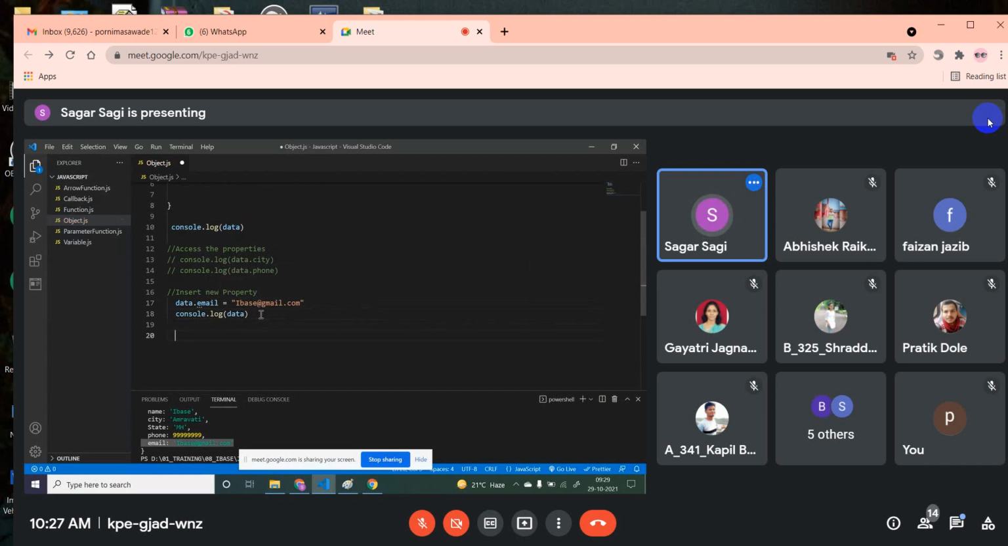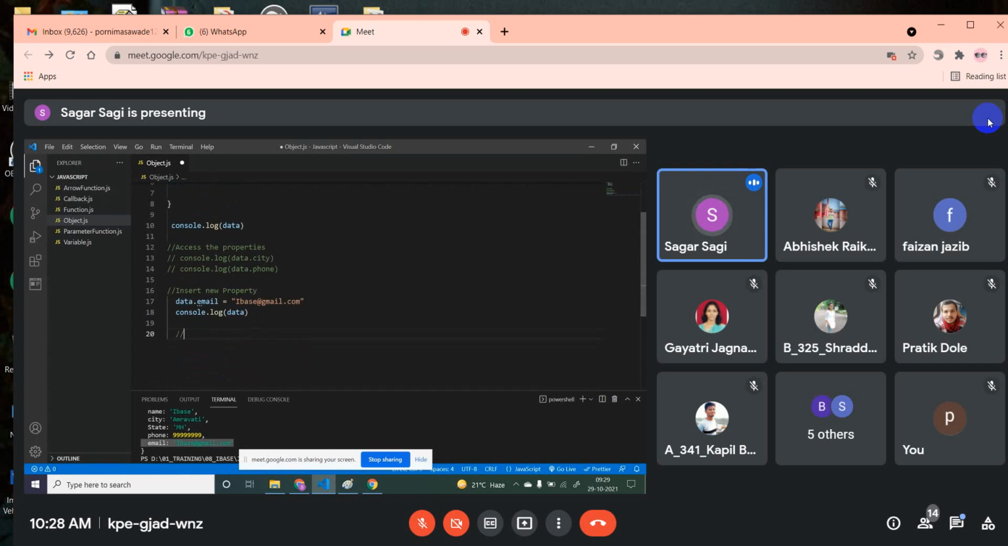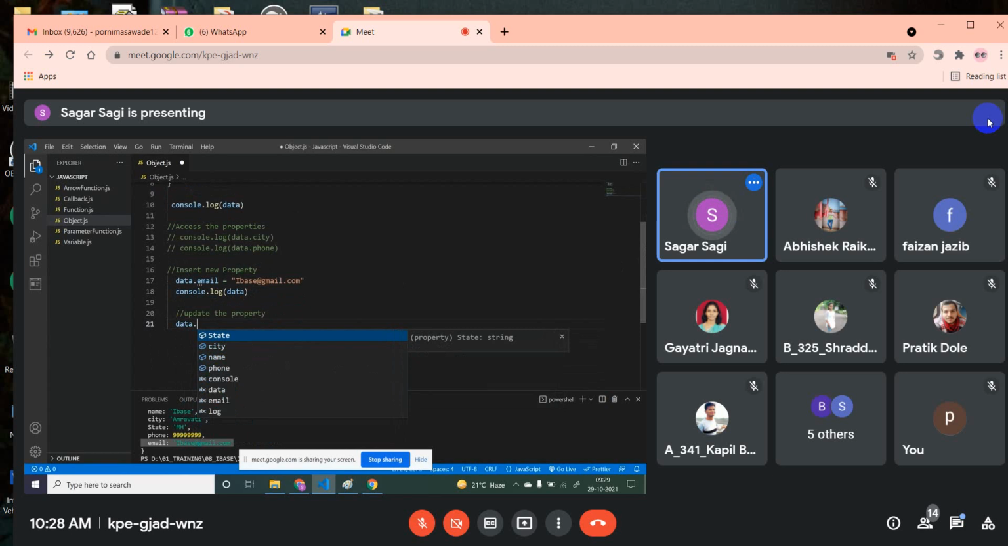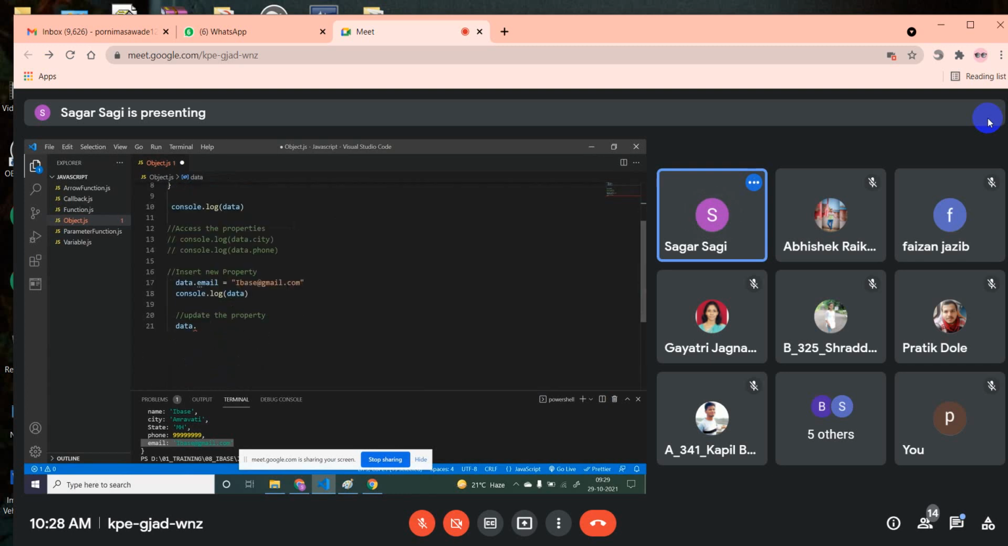Okay. In the same way, sometimes you get a requirement where you have to update the data. For example, I want to change the phone number. I want to just update this data. So how to update the data? Update the property, I can say. First, in which object do you want to update? That object name. Object name is data. Dot. Which property do you want to update? This property I want to update. What is the key of that property? It is phone.